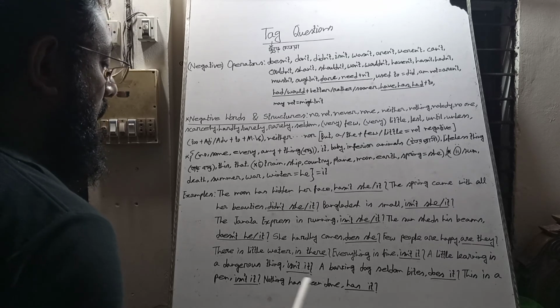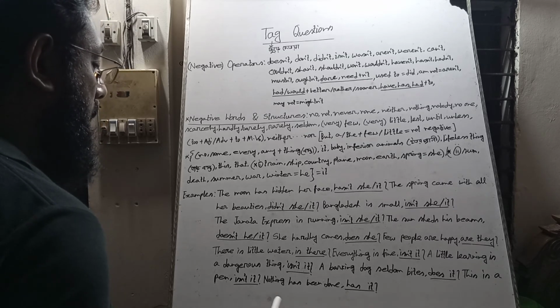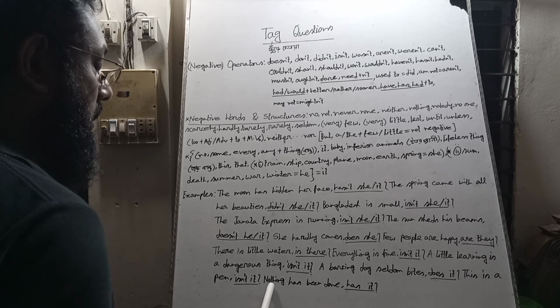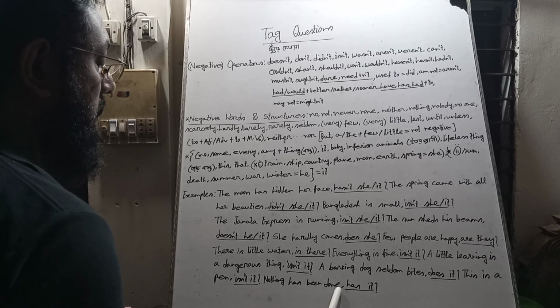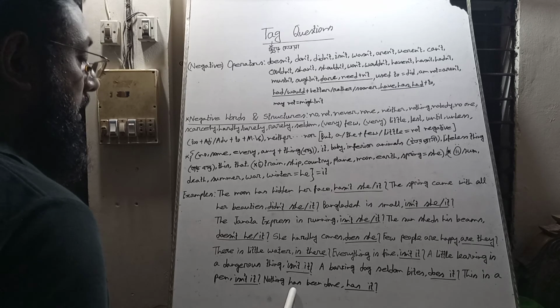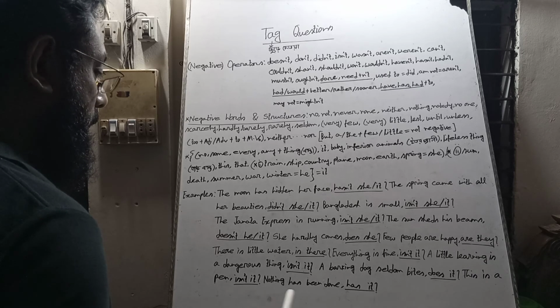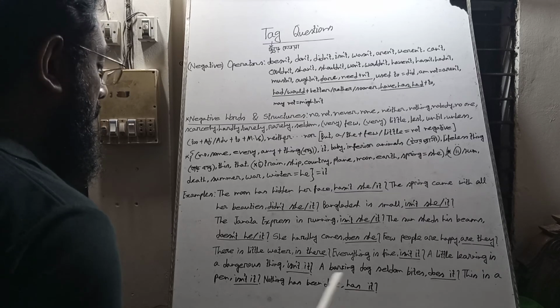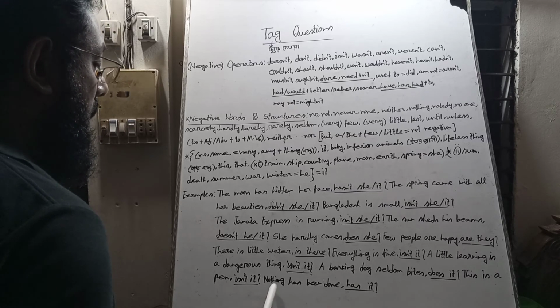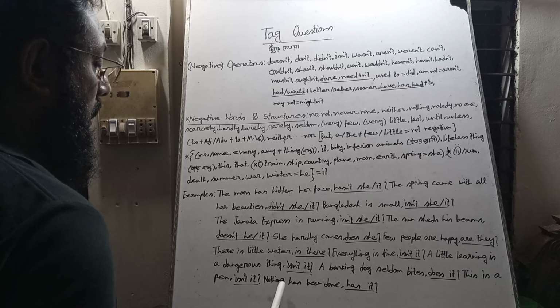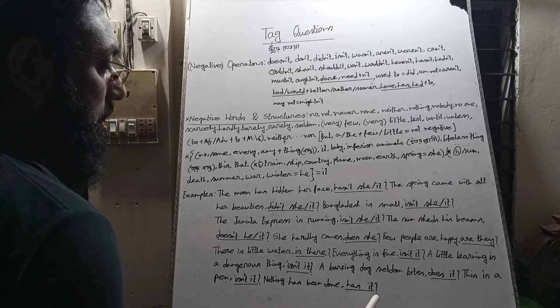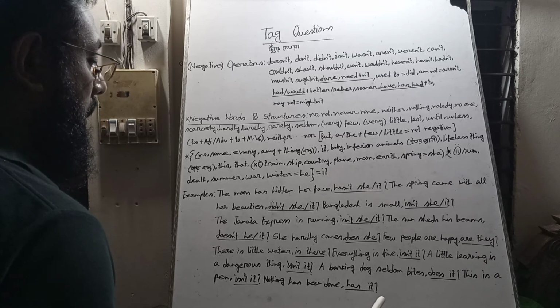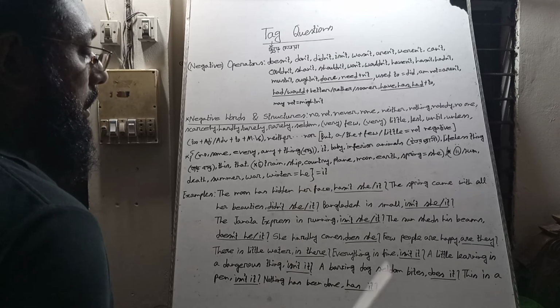Nothing has been done. We bring has as auxiliary verb. Nothing is a negative word, and the whole sentence is a negative sentence. So the tag question will be affirmative, so we won't bring not. When we find thing, instead of thing we will use it pronoun, and at last we use a note of interrogation.